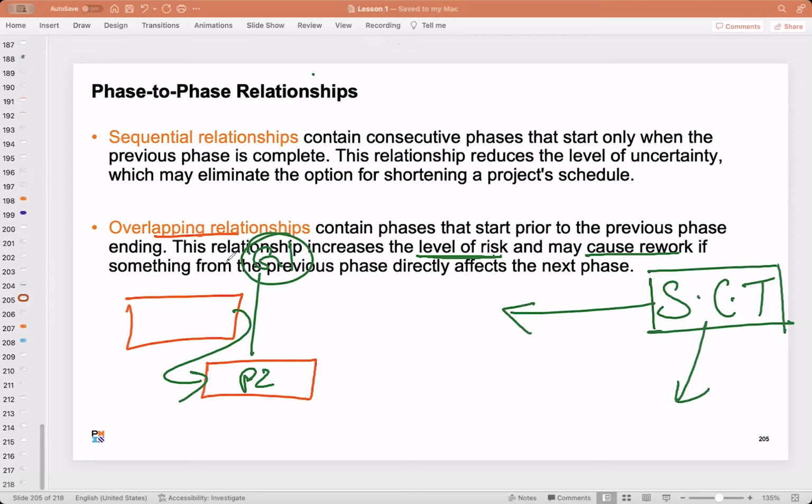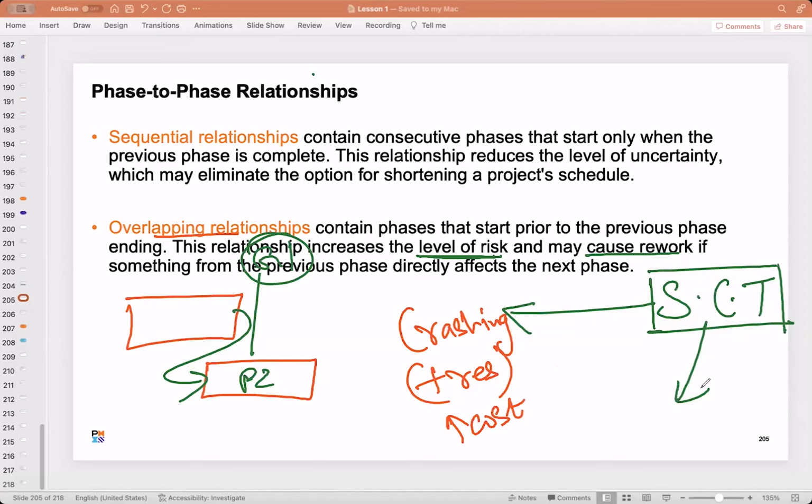So first I will start with crashing. Crashing means what? Adding more resources. When you add more resources to the team, you can try to speed up the completion of activities. That is what we call crashing. But when you do this, definitely project cost will increase, because we are trying to finish the activities early by employing more people, more resources, more equipment, whatever. So the cost will increase. That is crashing.